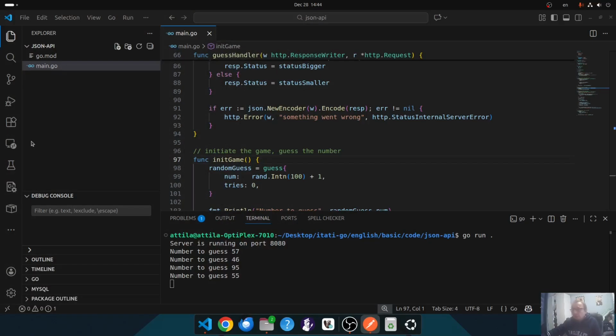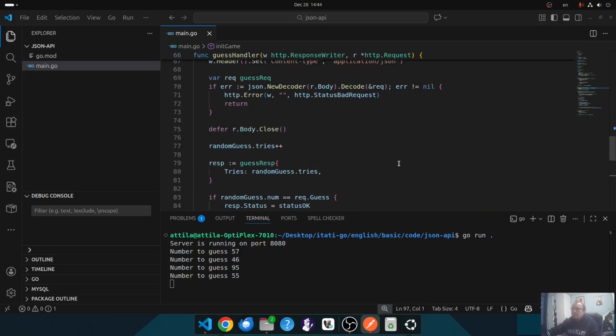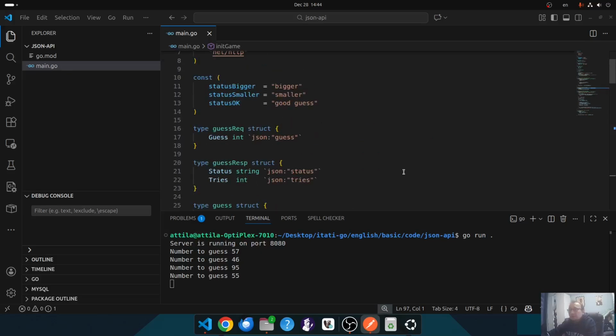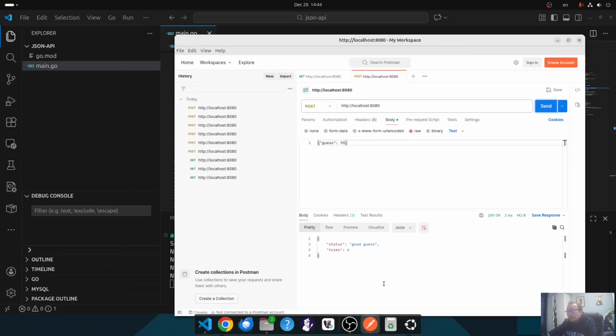I've already mentioned to you that we have something which we will deal with later, looking at shared resources. This is out of scope for today, and in the next episode we will go even further, because right now if I create a front end for this API, and multiple people would try to play the game, then everyone's guess would increment the guess counter, and everyone would have the same number to guess.